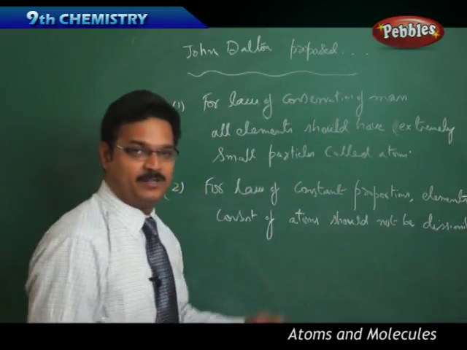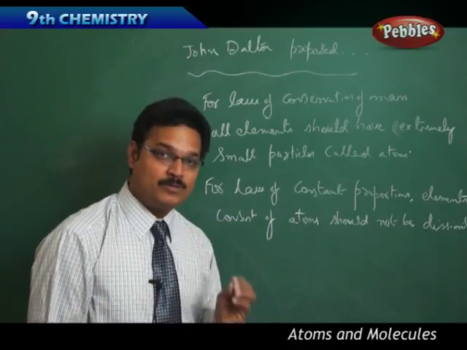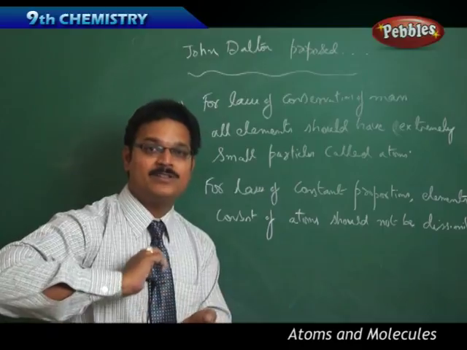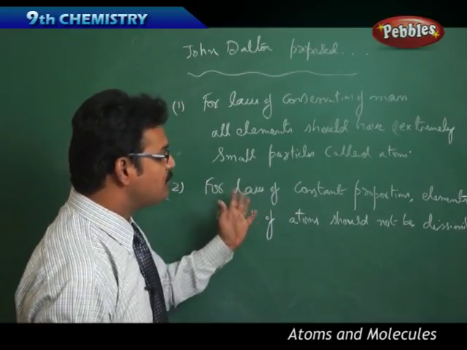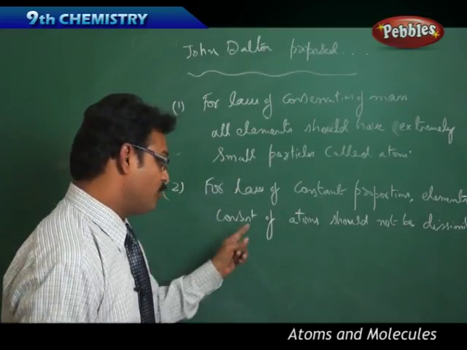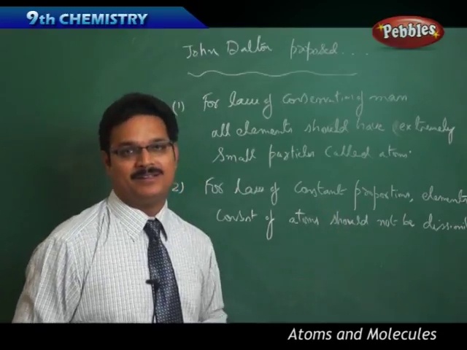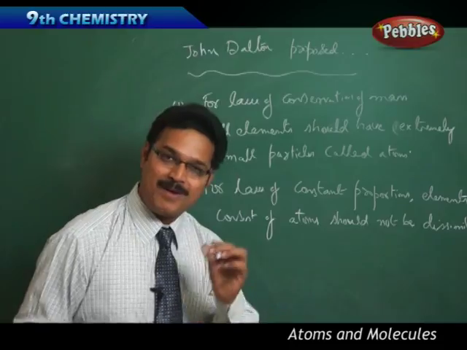Another interesting thing: we know this statement actually, but when you know something, turning it into a statement is what is called intelligence. So he's saying that in constant proportions, elements should consist of atoms, like the first point. But he said they should not be dissimilar, meaning all the atoms should be the same. All the atoms should have the same mass.